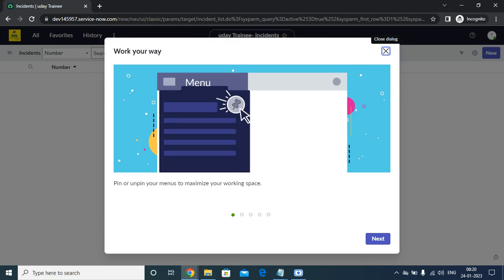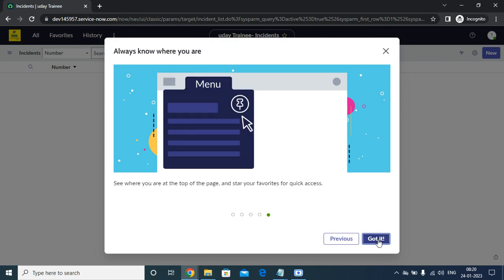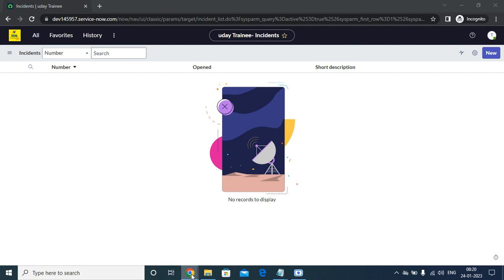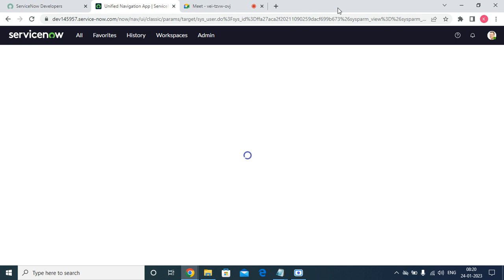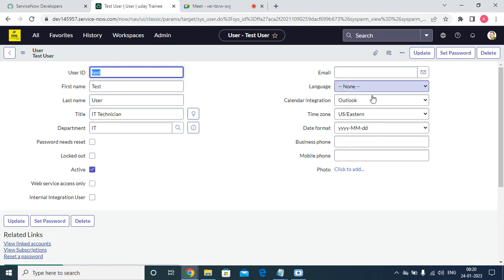Whenever we change the password, we are able to log in here. If the user has changed the password, then automatically password needs reset, which was true, becomes false. See, password needs reset has become false.